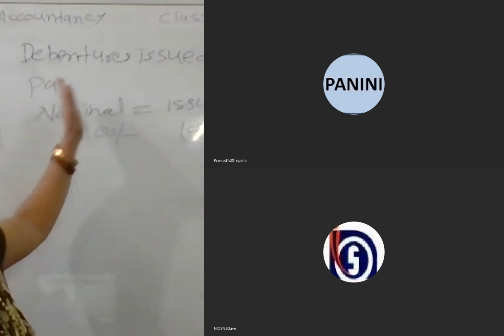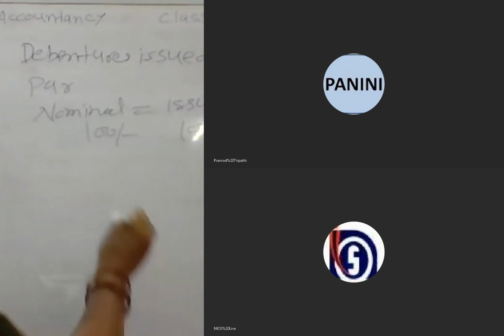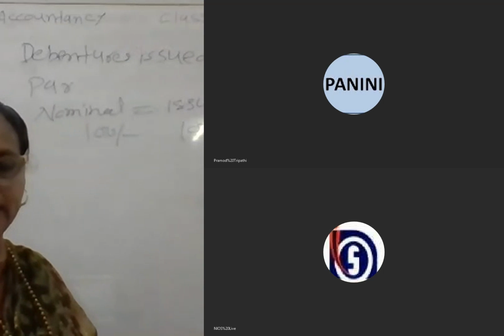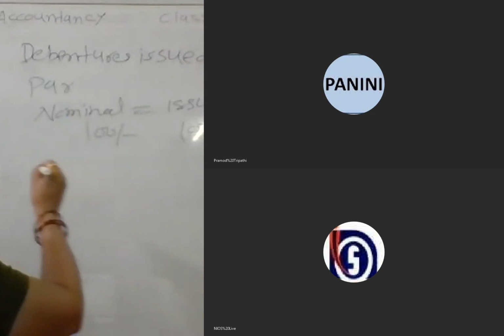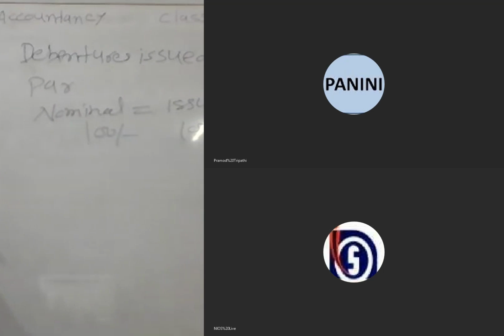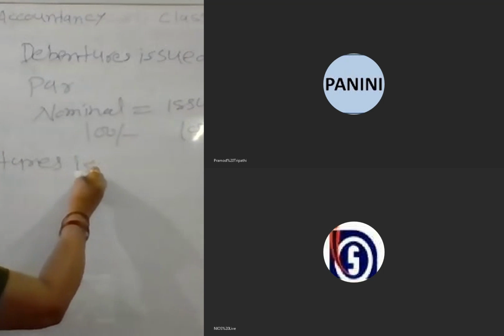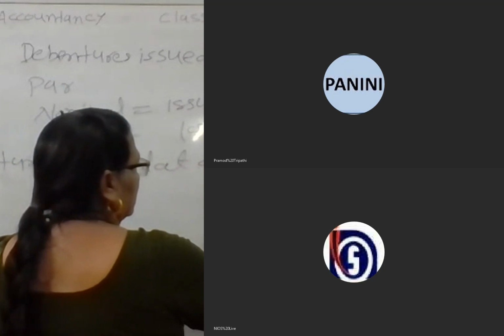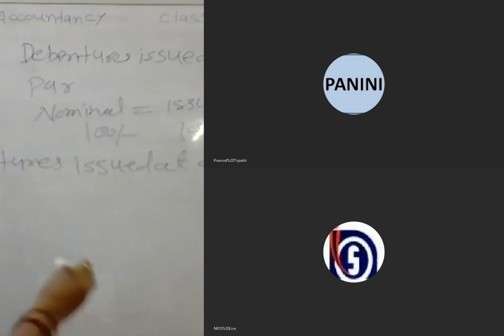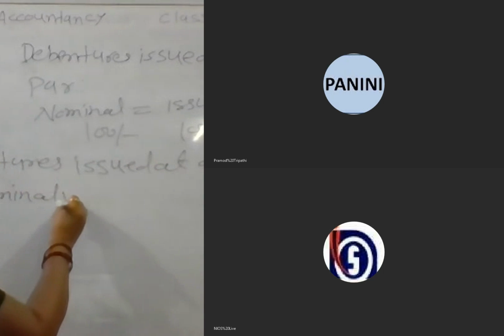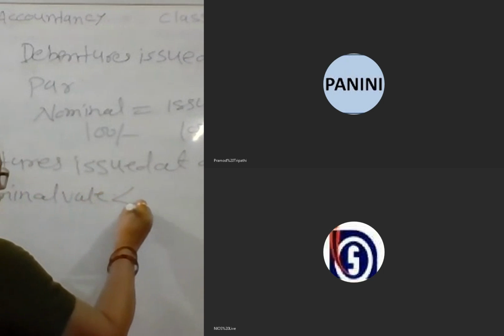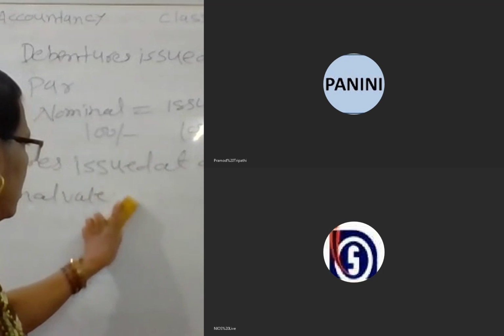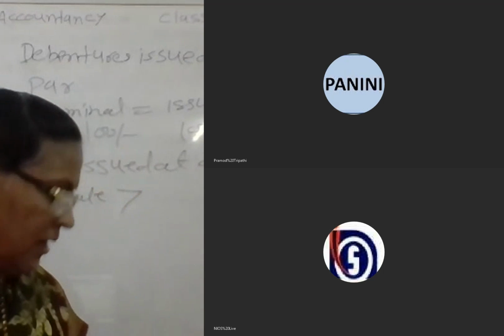So this is debentures issued at par. A company may issue debentures at a discount. Debentures issued at a discount means the nominal value is greater than the issued value.